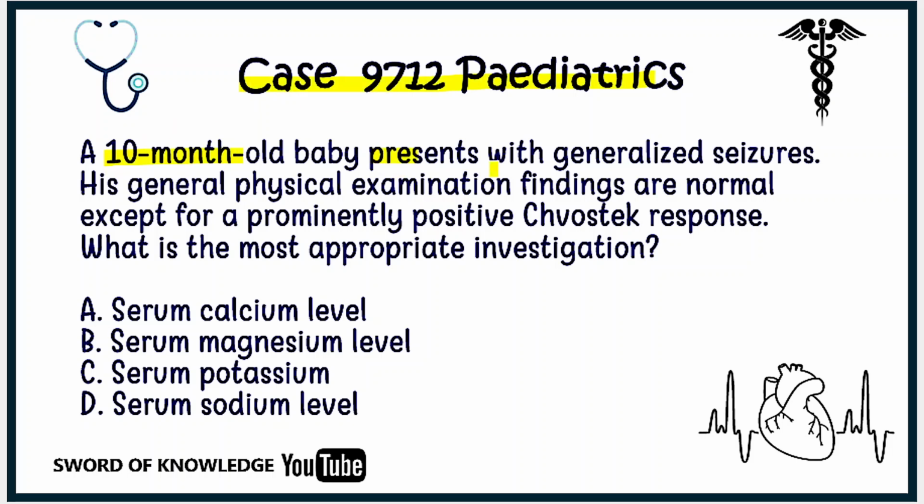A 10-month-old baby presents with generalized seizures. His general physical examination findings are normal except for a prominently positive Schwarzschild response. What is Schwarzschild response? I will tell you later. What is the most appropriate investigation? Alpha, serum calcium level. Beta, serum magnesium level. Charlie, serum potassium level. Delta, serum sodium level. I am going to give you 5 seconds so you can answer this question by yourself.